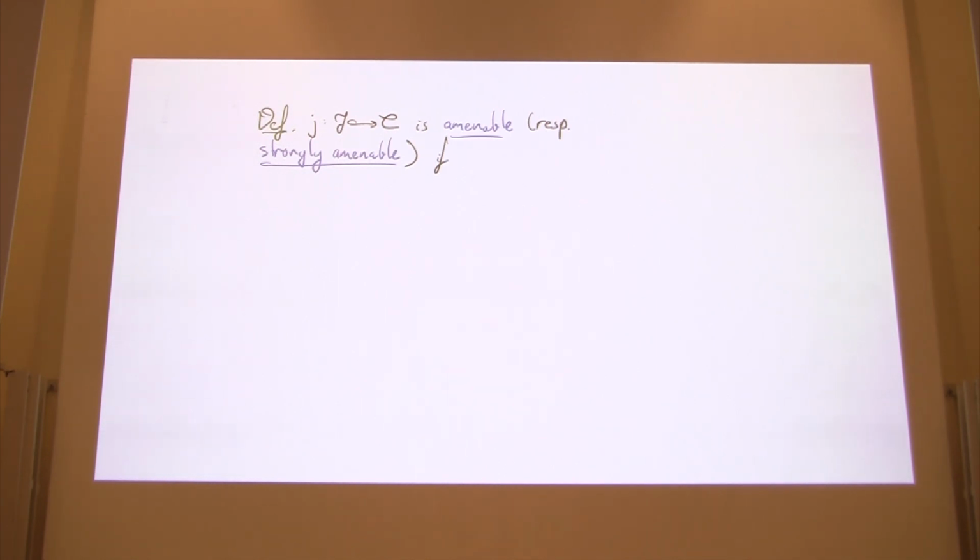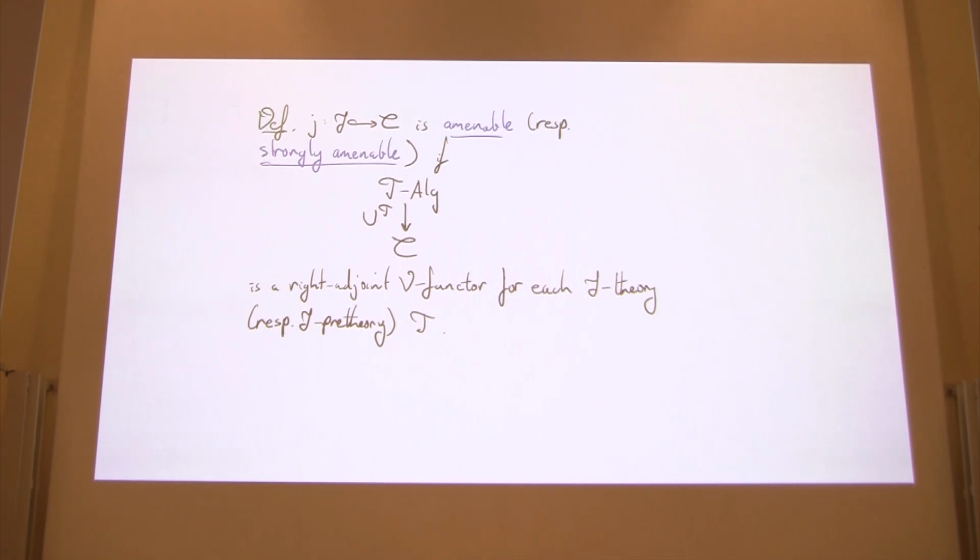Now, the axioms that we'll impose that we've found which seem to make everything work are the following. We say that the subcategory of arities is amenable, respectively strongly amenable, if this forgetful functor U_T from T-Alg to C is a right adjoint V-functor for each J-theory, respectively each J-pre-theory T. And so this is a very brief way of putting it. So what's meant here is that T-Alg exists as a V-category, it's a V-category, and this V-functor has a left adjoint.